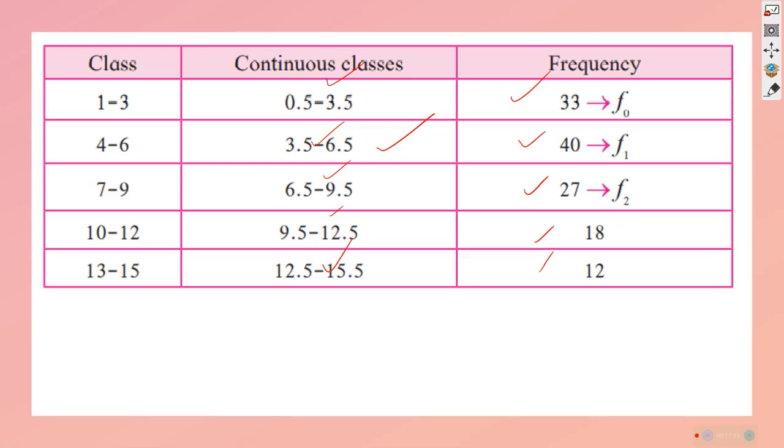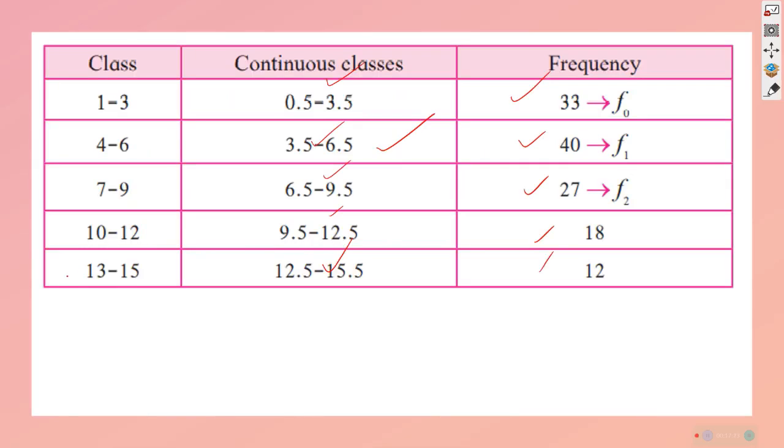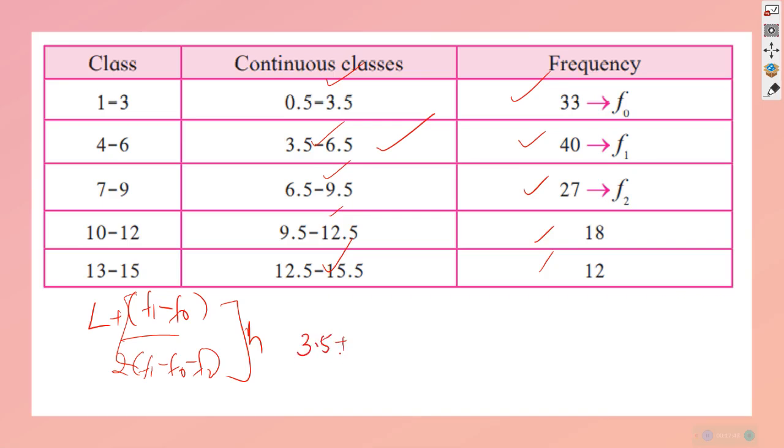Okay, now we have the formula to apply. We will apply the formula and solve the problem. What is the formula we studied? The formula to find the mode is L plus F1 minus F0 upon 2 into F1 minus F0 minus F2, then the whole multiplied by H. So in this case, the lowest value L is 3.5. Start the bracket like before.